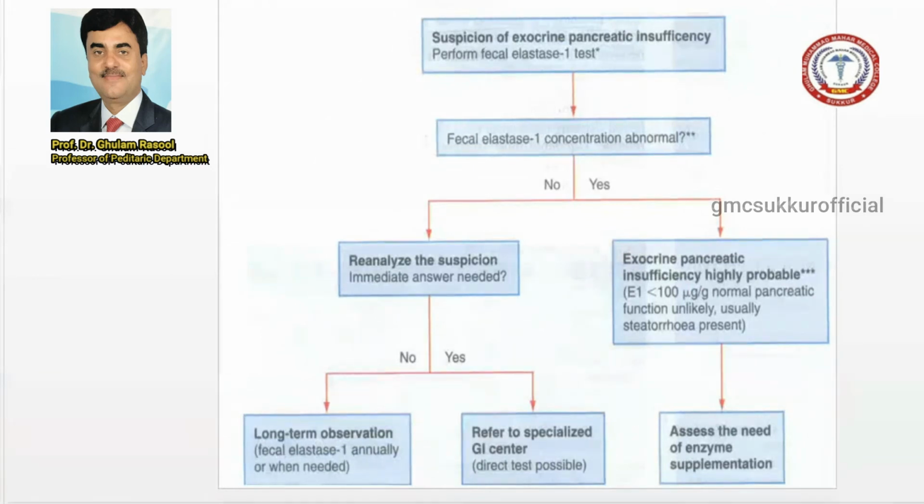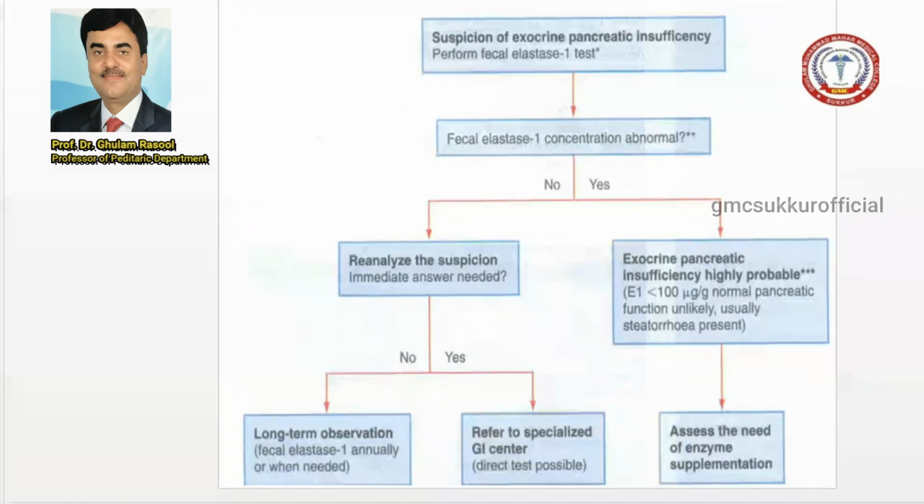This is the algorithm of suspicion when a patient presents with exocrine pancreatic insufficiency. If you suspect pancreatic insufficiency, you can advise fecal elastase 1, an enzyme concentration. Is it abnormal, yes or no?